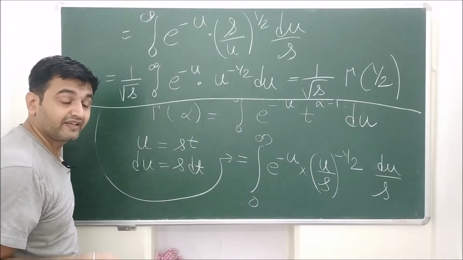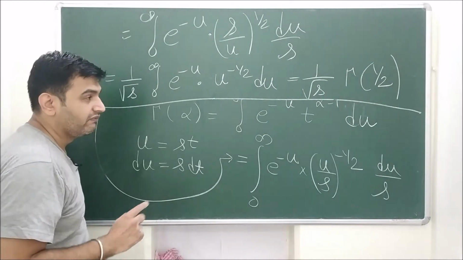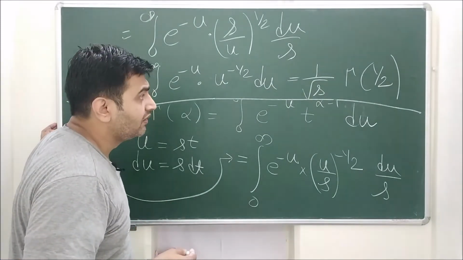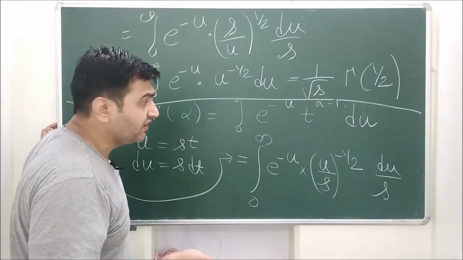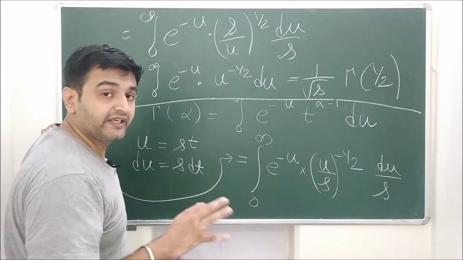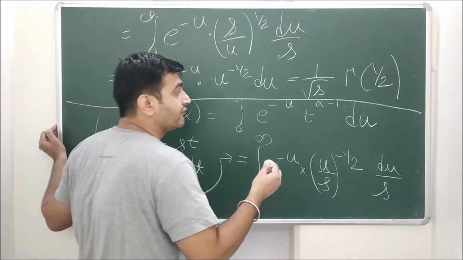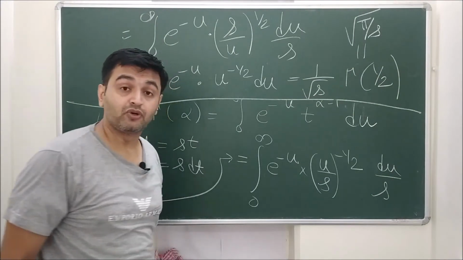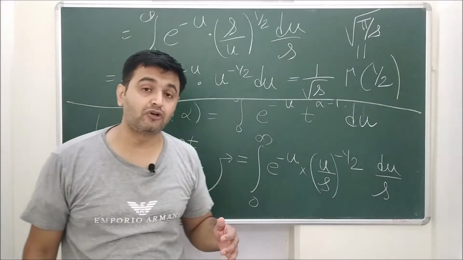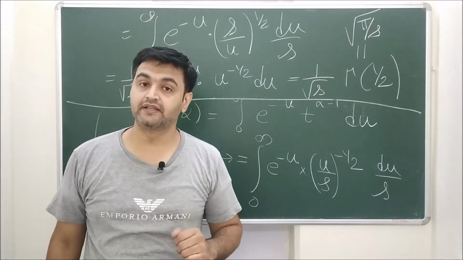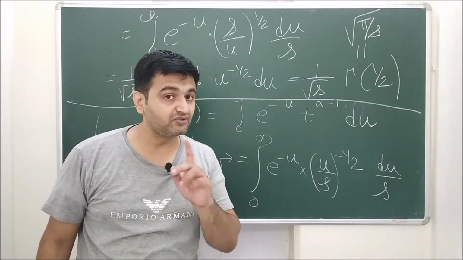Now what is gamma half? Gamma half is nothing but root pi. Well, the proof requires double integration. There are plenty of other proofs as well, but I won't go into detail. You can treat gamma half equal to root pi, and therefore your answer is nothing but root pi upon root s. Therefore Laplace transform of 1 upon root t exists, even though 1 upon root t is not defined at 0.